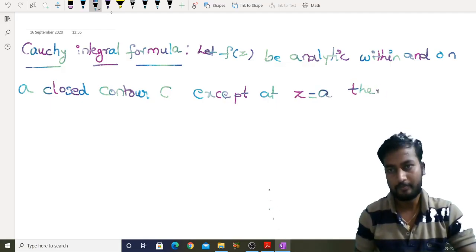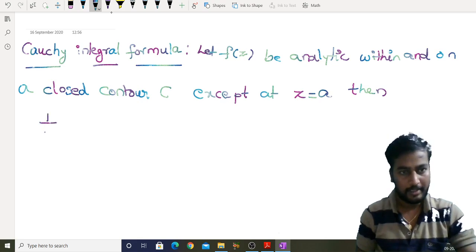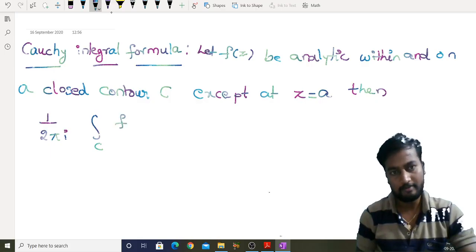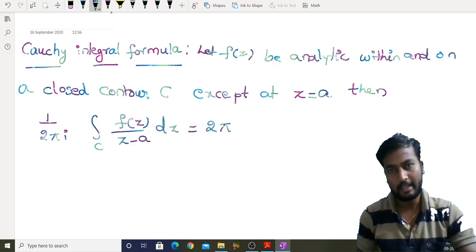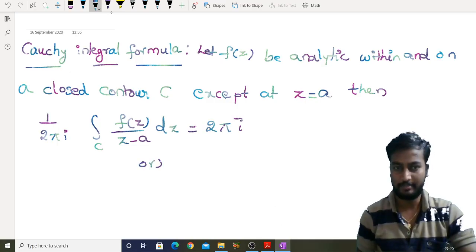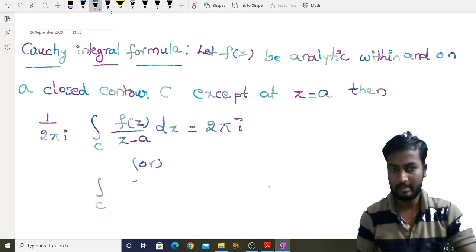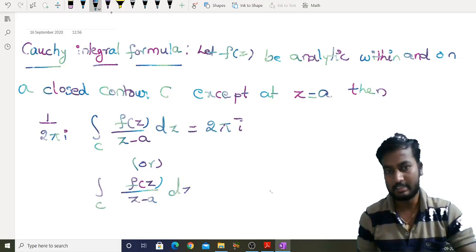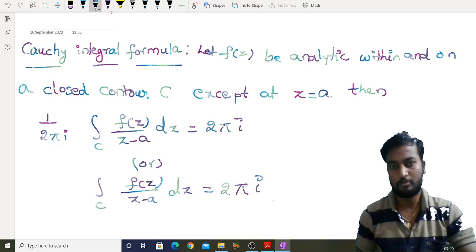Then 1 by 2 pi i integral C f of z by z minus a dz is equal to f of a. So this can be written as integral C f of z by z minus a dz, which is equal to 2 pi i f of a.